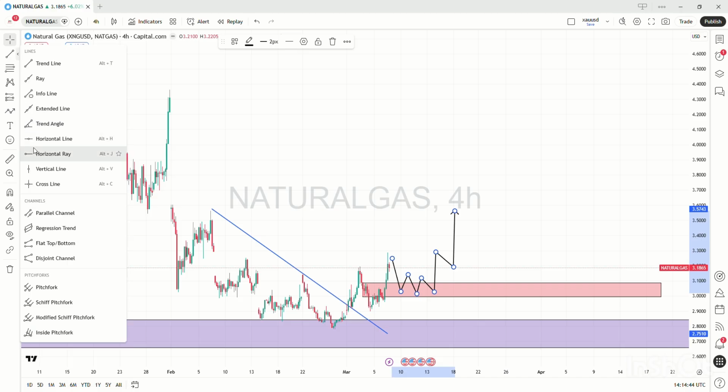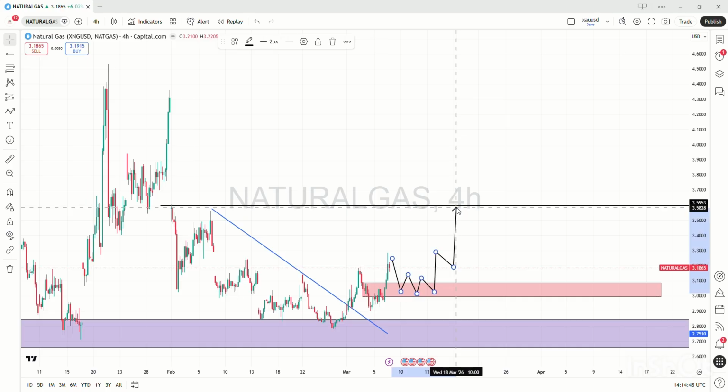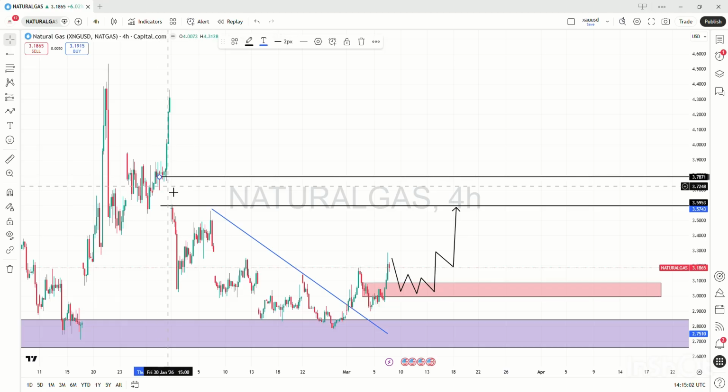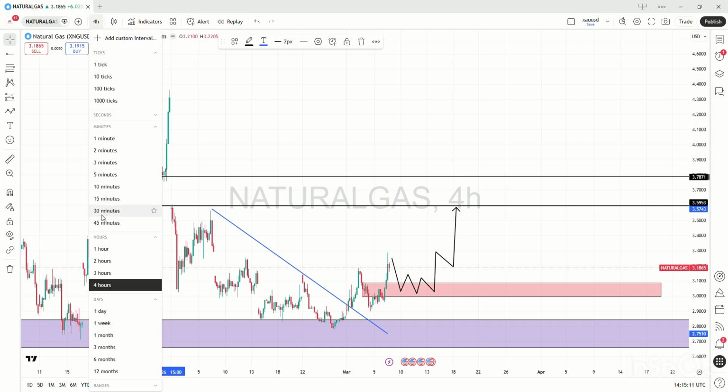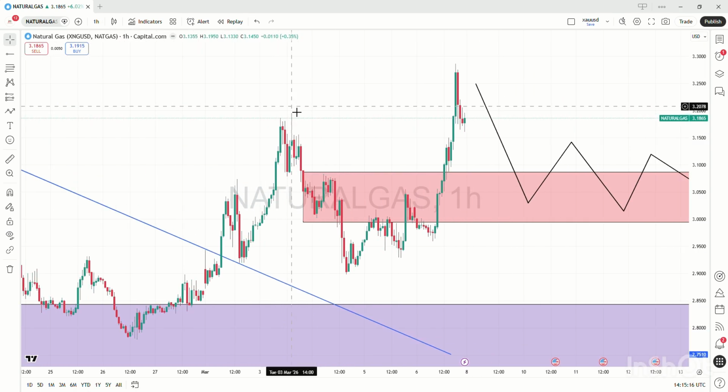This is also a move of already 500 to 600 points, and we also have a gap here. So the market can fulfill its gap anytime in the upcoming week, because now the market has successfully broken its selling trend, and now it is heading towards the buying trade. Okay, so let's move to H1.